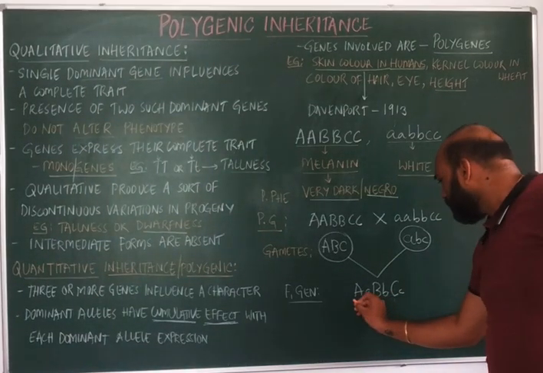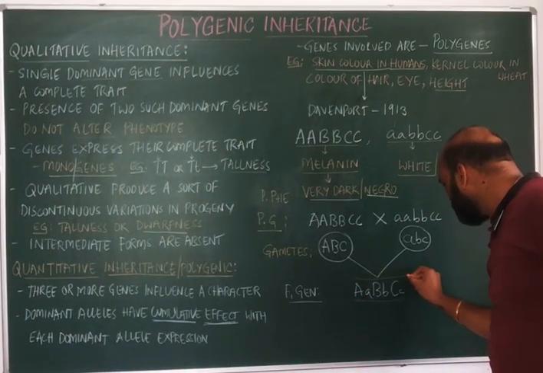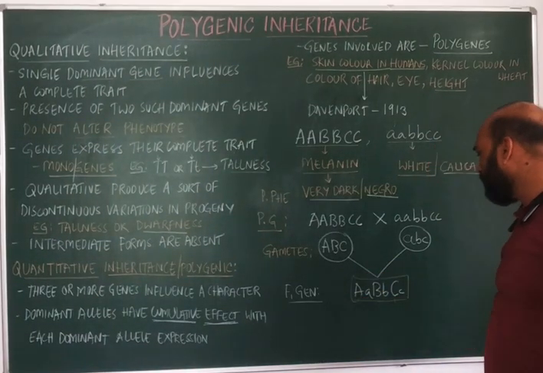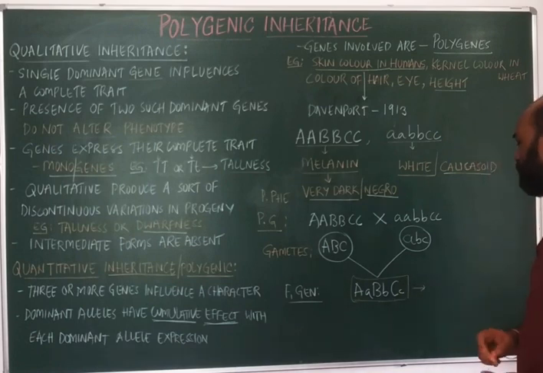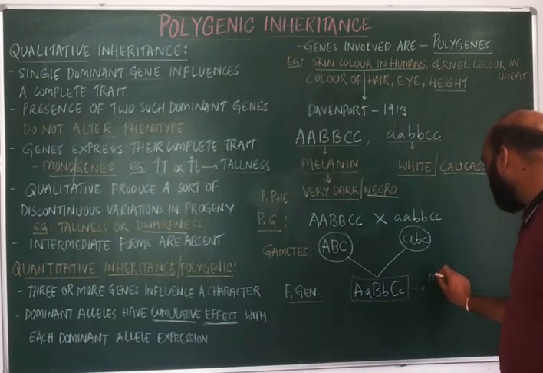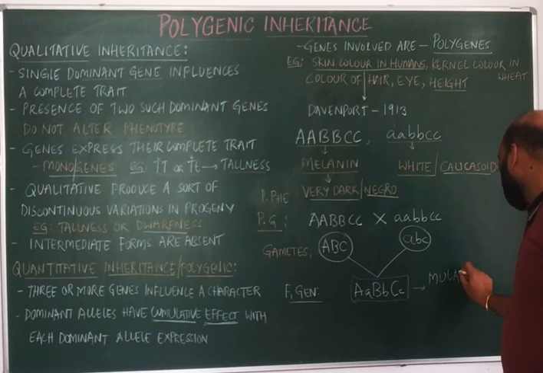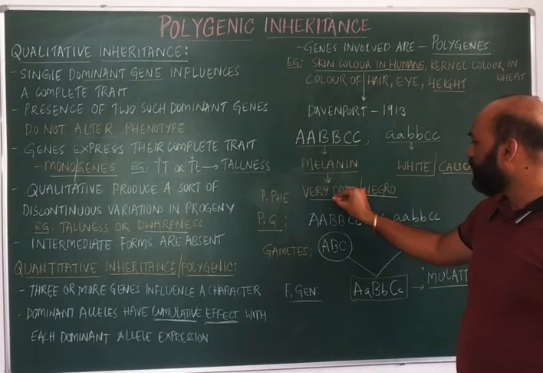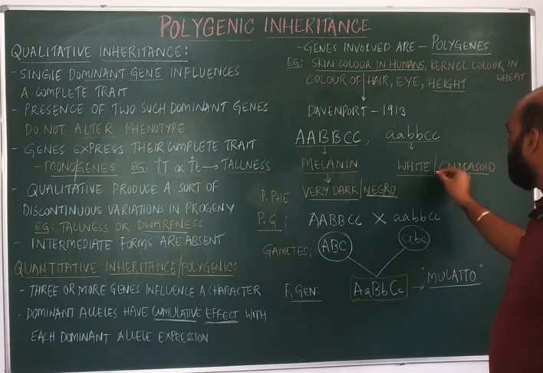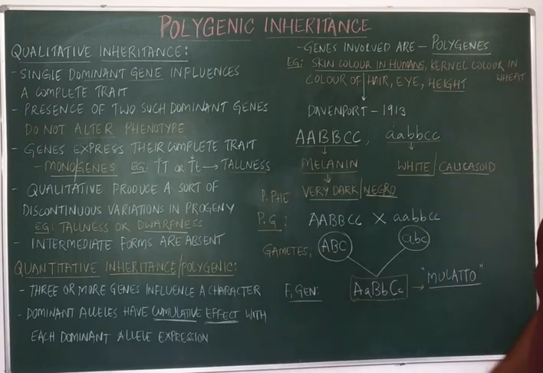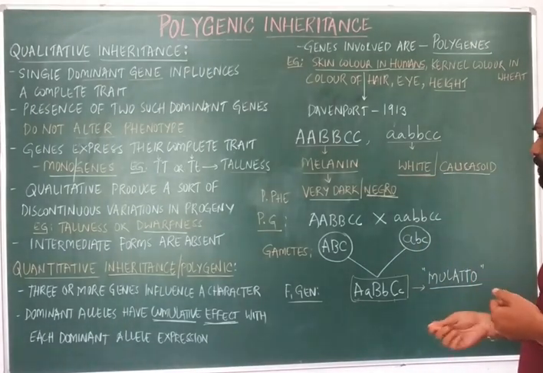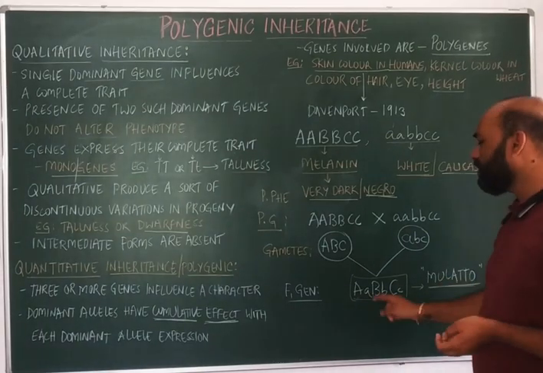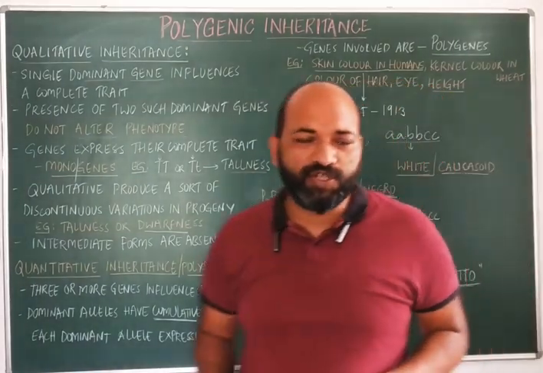But when there are 3 dominant alleles, these individuals are called mulattoes. Mulattoes are individuals who are intermediate in color. So neither are they very dark like a Negro, nor extremely white. They are the intermediate forms produced in the F1 generation.